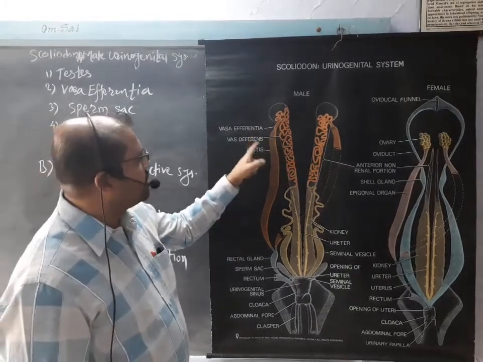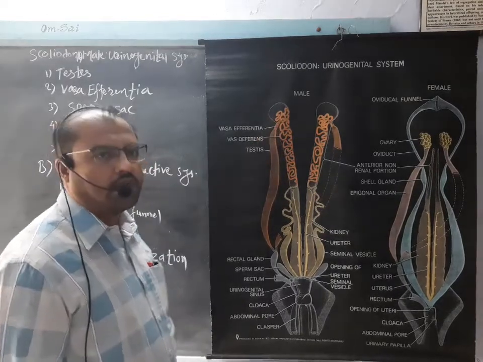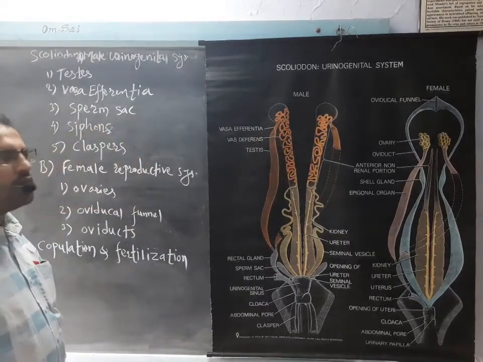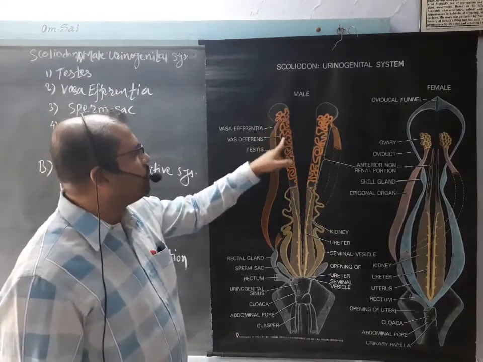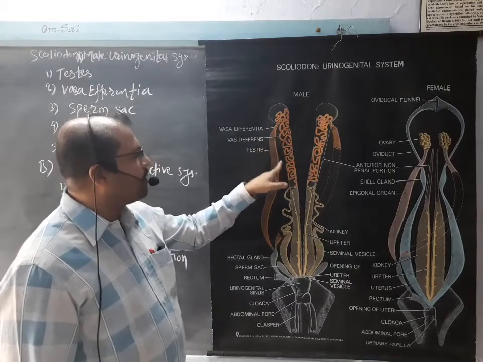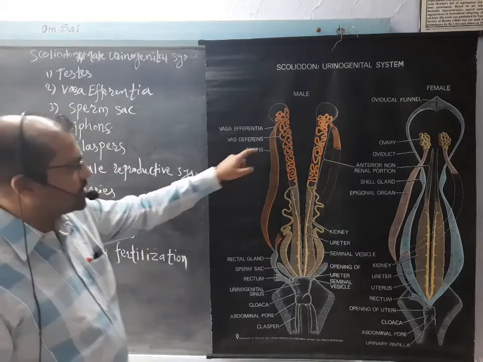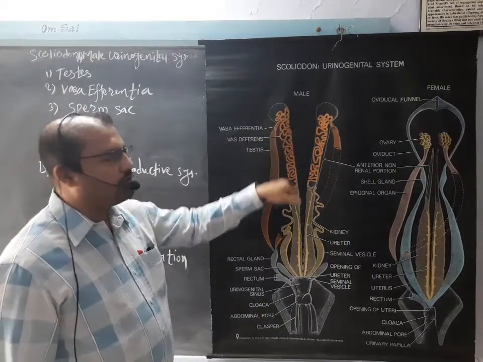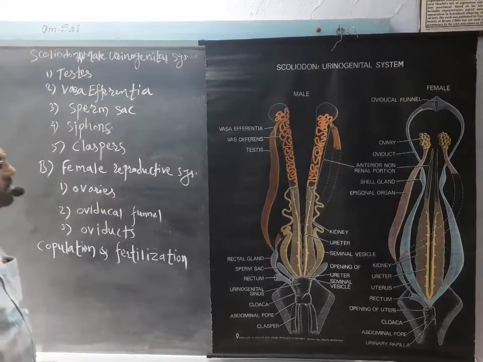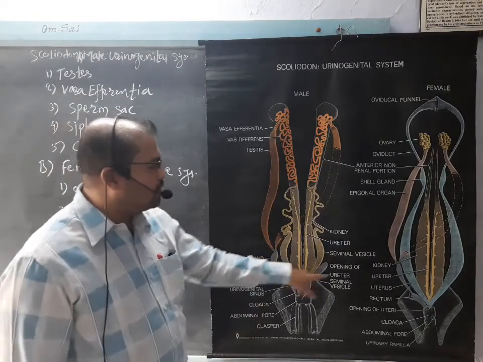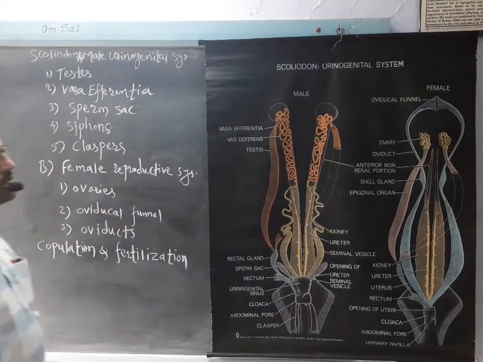Then the vasa efferentia are smaller structures and collecting tubules, which collect the sperms or male gametes produced in the testes. Then much coiled tubes are present at the anteriormost portion of the kidneys, which is called the vasa deferens. The sperm passes from these coiled structures to the posteriormost portion, and this portion is called the seminal vesicle. So this seminal vesicle is present.